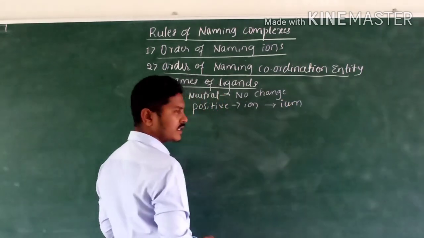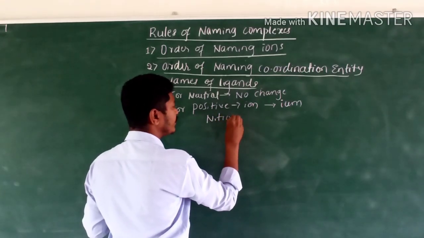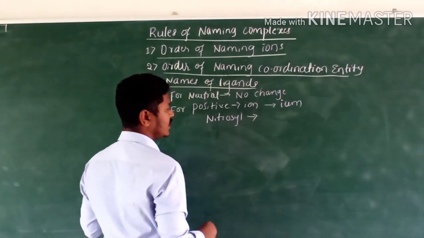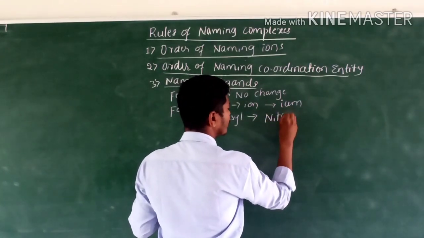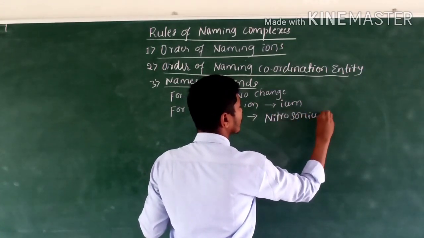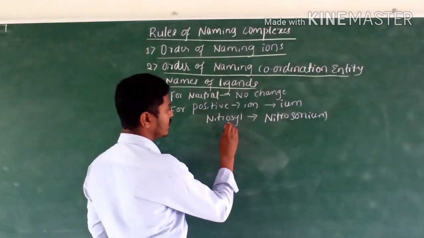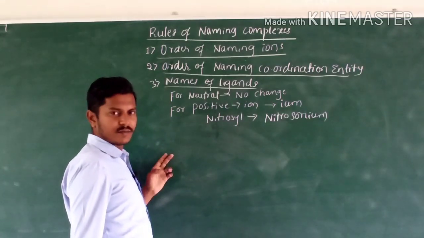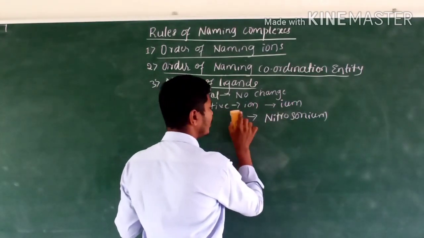For example, nitrosyl is changed into nitrosonium. The ending name is changed into IUM.